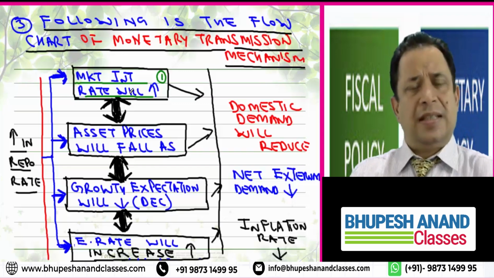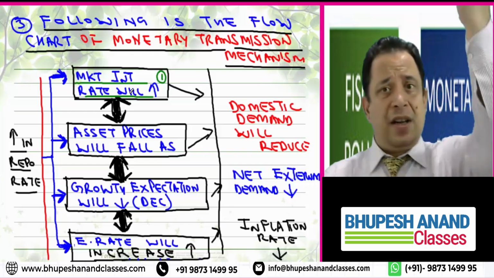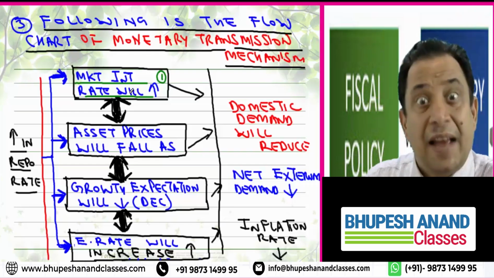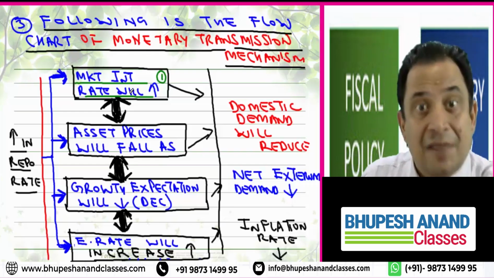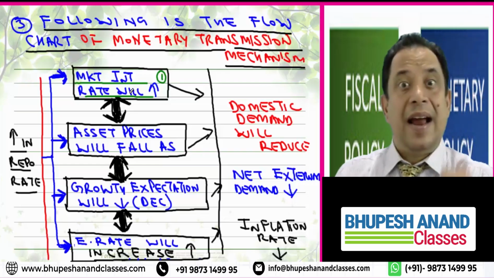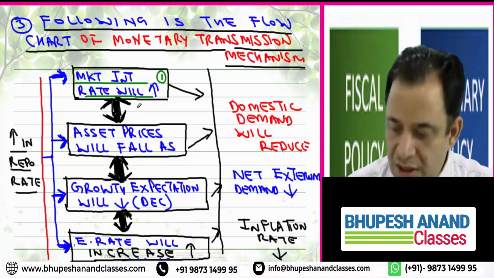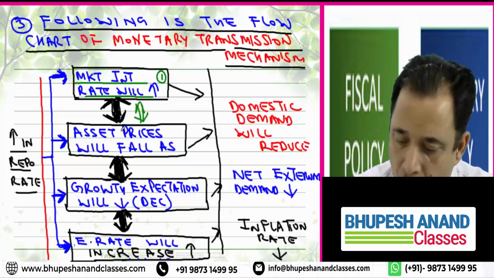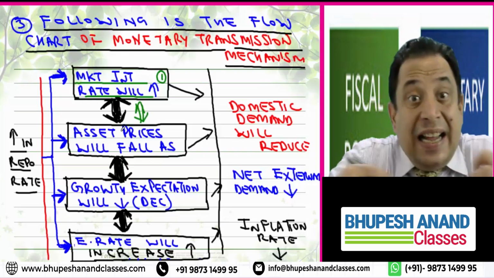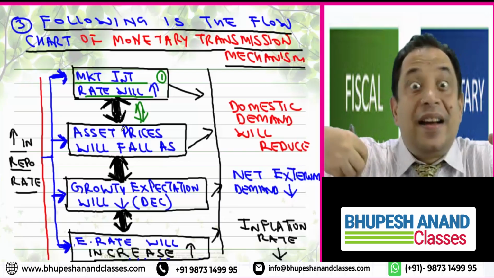Another thought process is that whenever the interest rate will increase, the borrowing rate will increase, people will be less motivated in having borrowings. It means there will be less investment. It means there will be less consumption, and hence there will be less demand. So I can say asset price will decrease. So this is dependent on this. All channels are interdependent, they are interrelated, they are not independent, rather they are dependent.